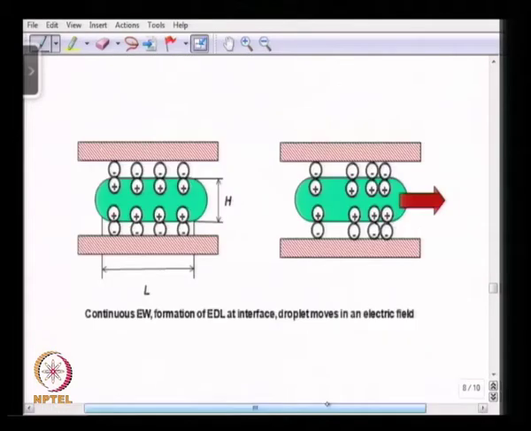So, you can see this here, we are talking about the interface between two electrically conductive liquids.